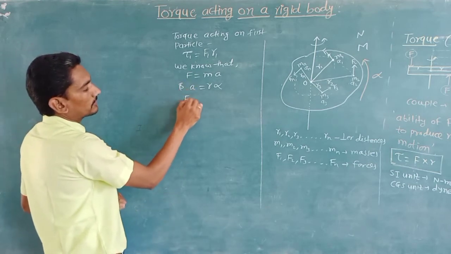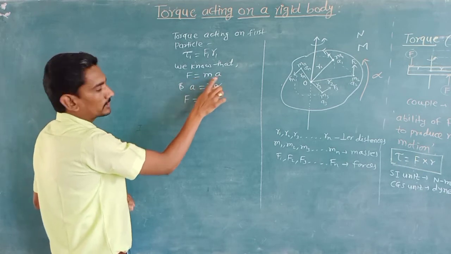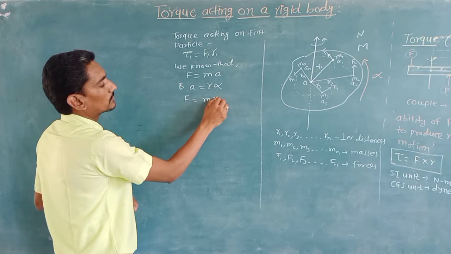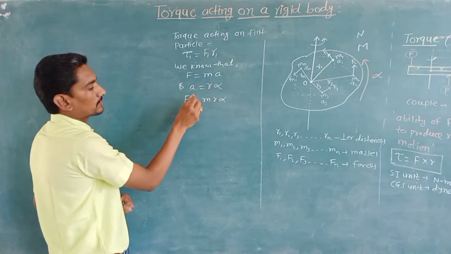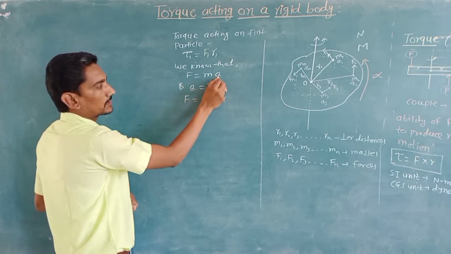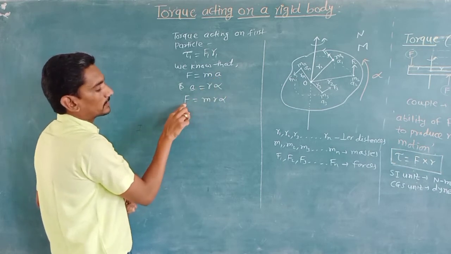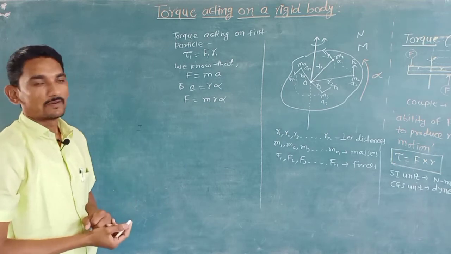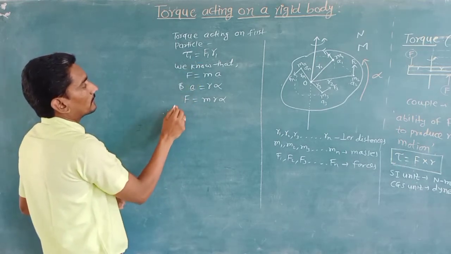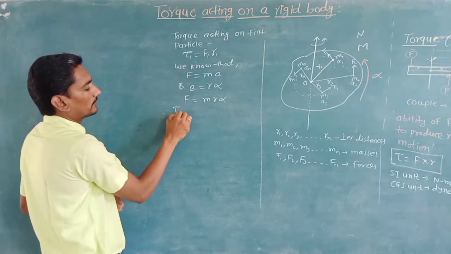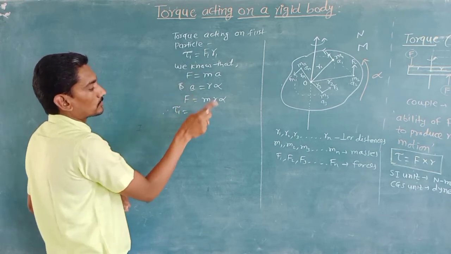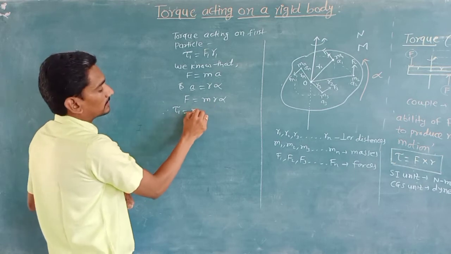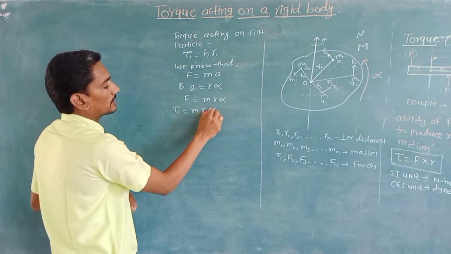Now the force F equals m into a, and a is r into alpha, therefore F equals m into r alpha. On substituting the value of linear acceleration, we get the magnitude of force F equals m r alpha. And therefore the force acting on the first particle, F1, will be m1 r1 alpha.